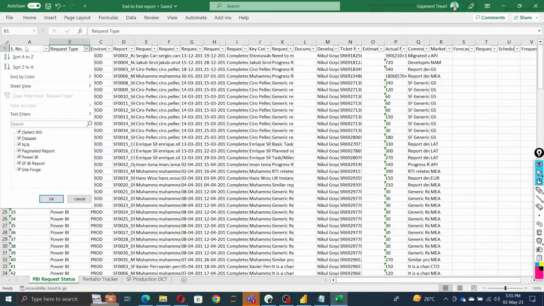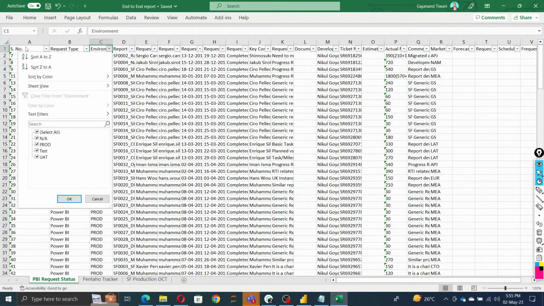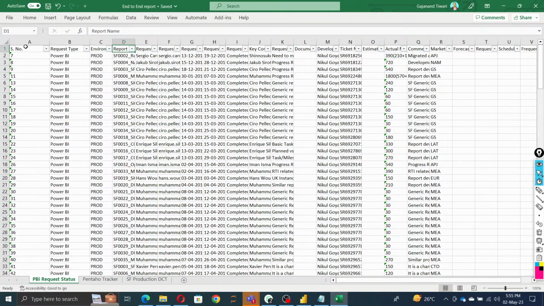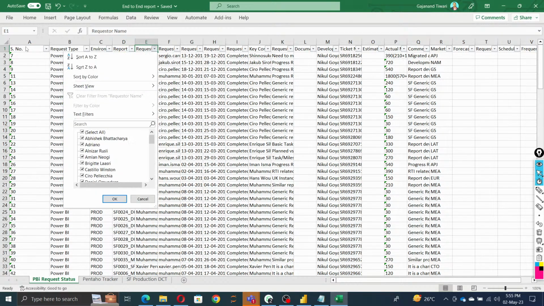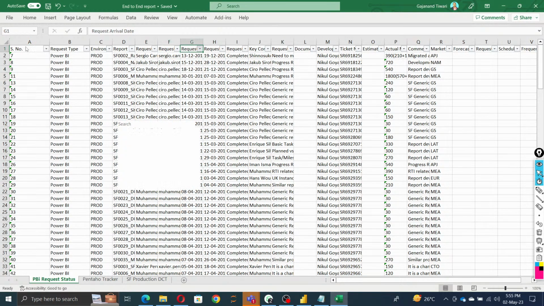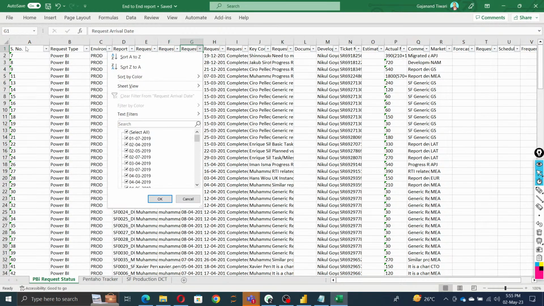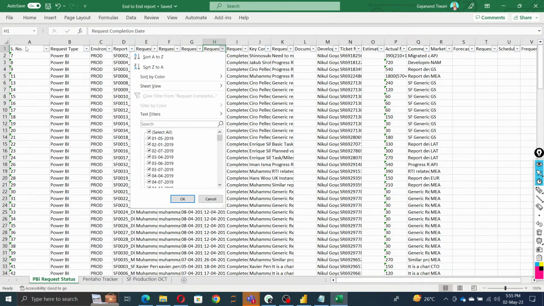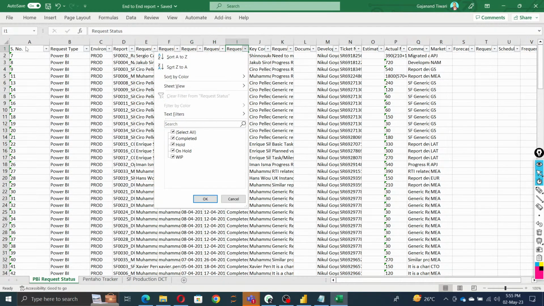These are the categories we have, and according to the category we have a status. Next we have the numbers, then the person who is working on it, who requested it, the requested arrival date, the created date, then the completion date,